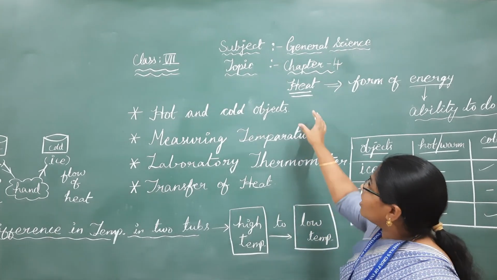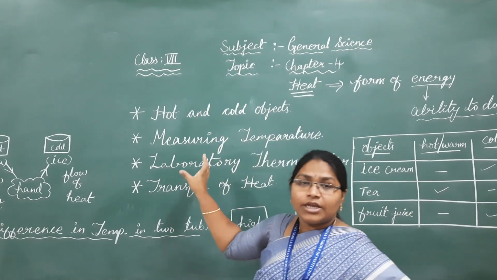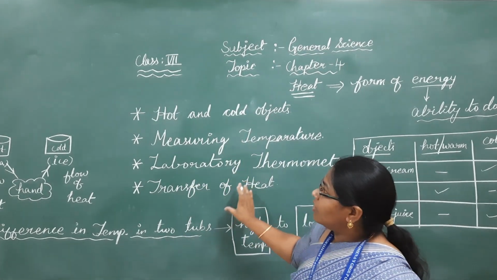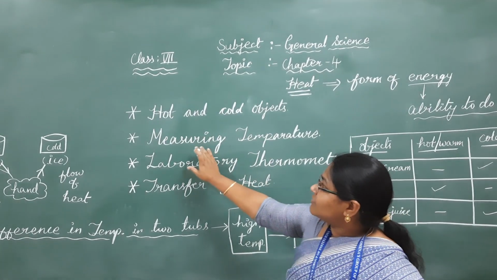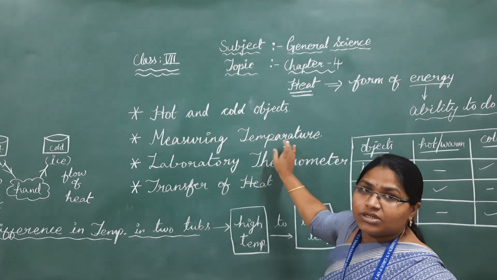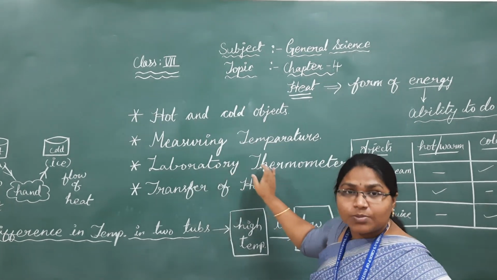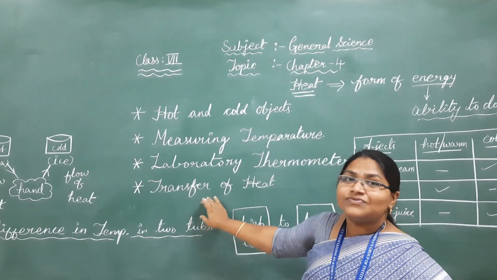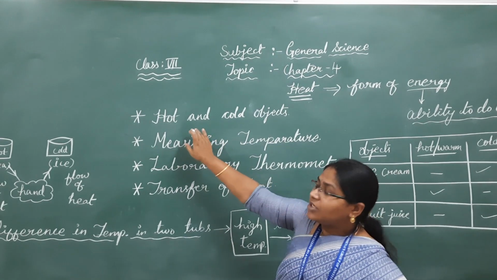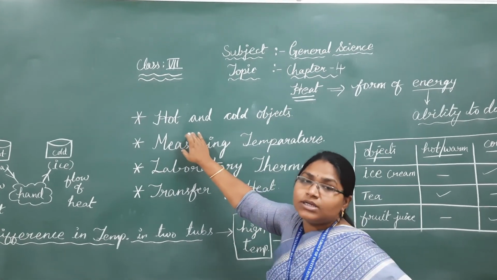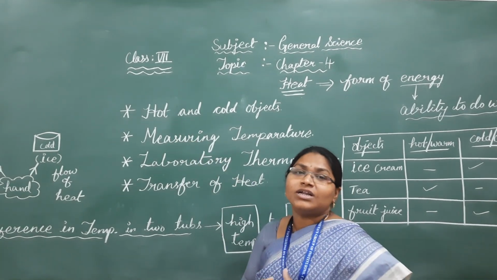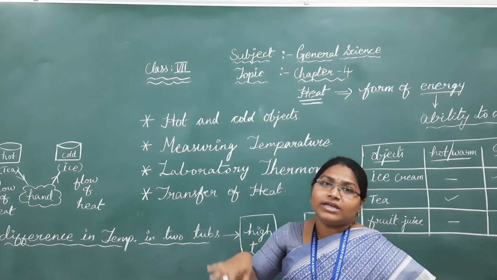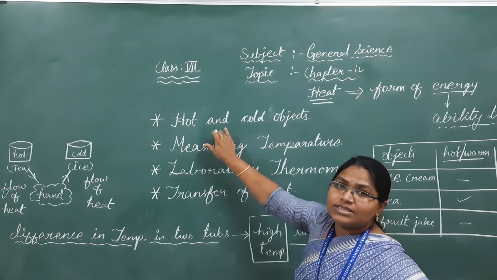Okay, so in this chapter, some important topics are given, and you have to know all of them. First one, hot and cold objects. Next one, measuring temperature. Third one, laboratory thermometer. And fourth one, transfer of heat. So the first one, hot and cold objects, means what are the hot and what are the cold objects around us. You have to learn that in this topic.